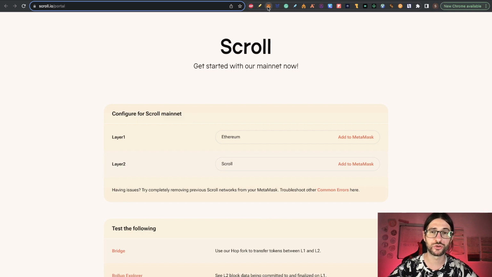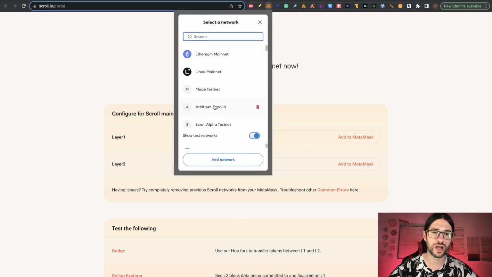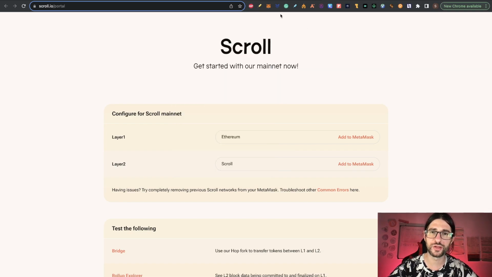But if not, it's going to pop up your Metamask with the information of the network. You need to accept that. And then you will be able and already having Scroll Mainnet into Metamask. So you can see now I have some Ethereum here. That will be the next step.